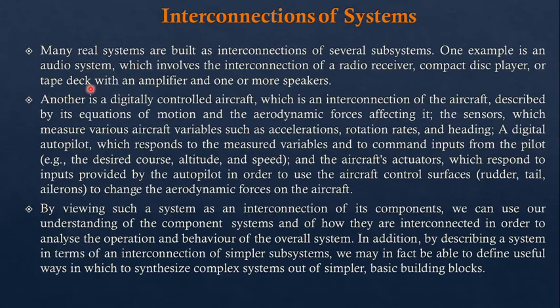That electronic signal received by the radio or compact disc is given to the amplifier. The amplifier amplifies the signal and gives it to the speaker, single or multiple speakers. At that time we can hear the sound. So this type of system is called an interconnection of systems.